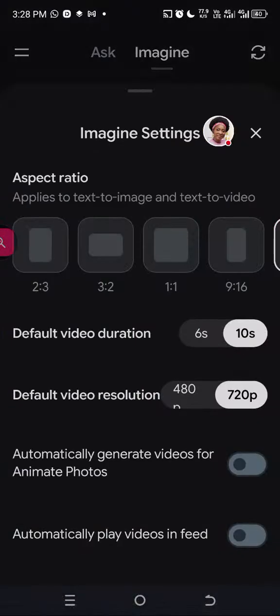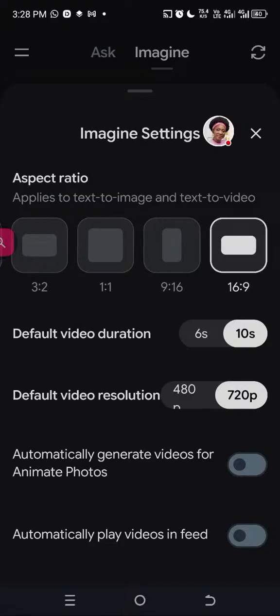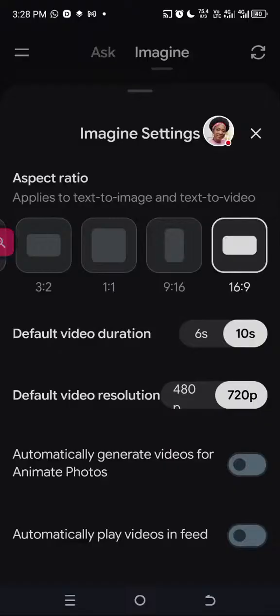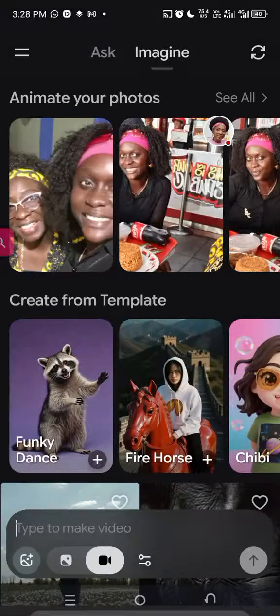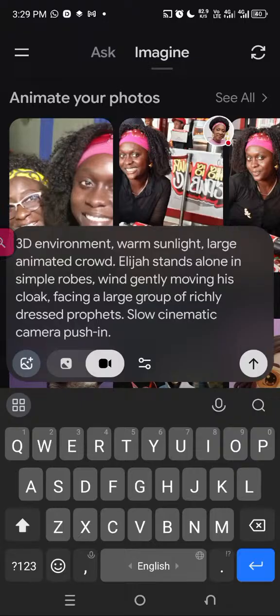Let's make sure we set up our, okay, we want it 1080 by 720. Good. And we actually want it to be 16 by 9. So that is perfect. I'm just going to paste it in here and see what magic it's actually going to create for me.